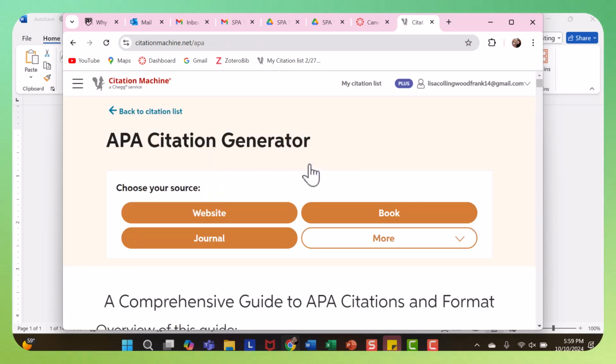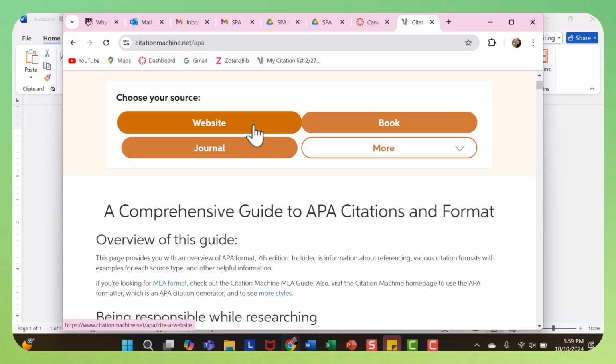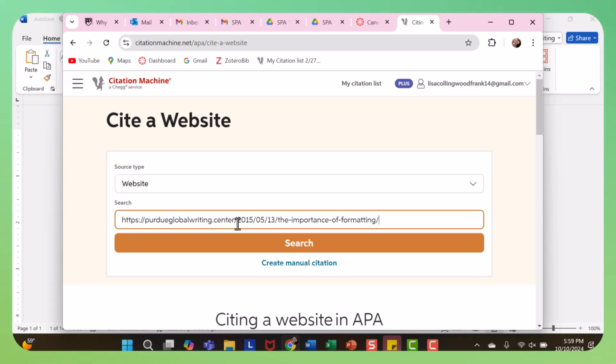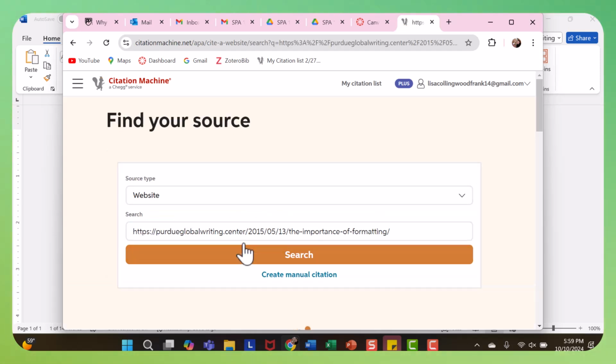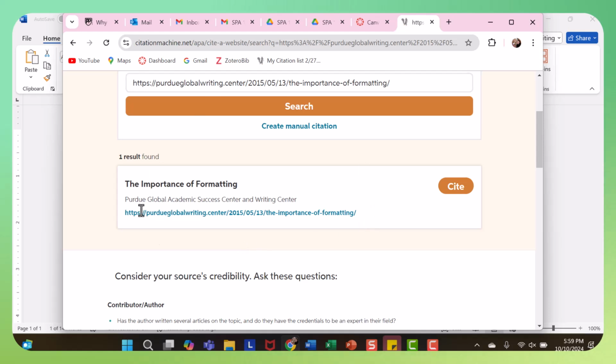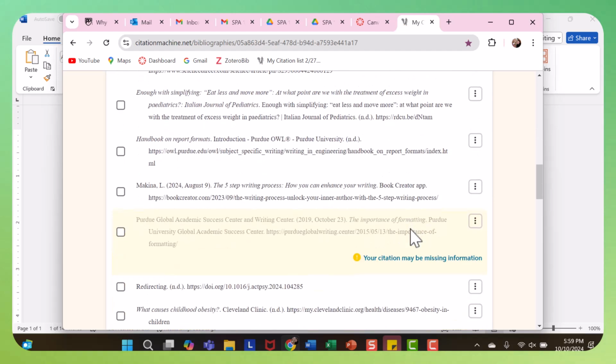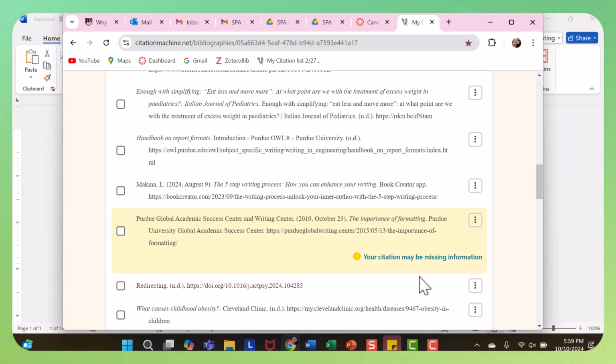So I'm going to click to create citation. I'm going to create it from a website. And then here I'm just going to paste the website I had copied and click search. When this pops up, it is going to ask if this is in fact the site that I use. Sometimes there'll be more than one if the website is close. So it's the only one, and that is the one. So I'm going to click site. And then you can see I use this a bunch for grading purposes. So then when I scroll down, you can see my citation here.